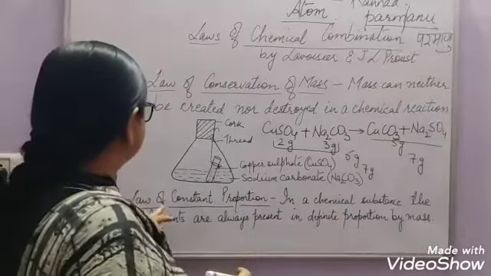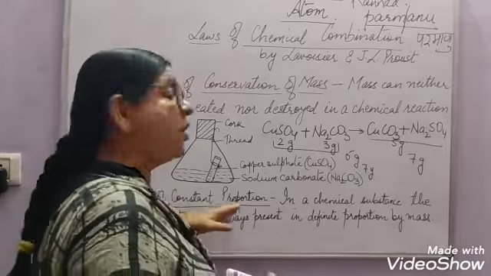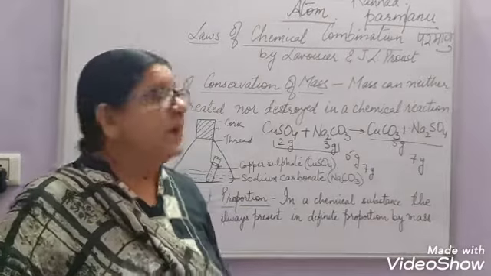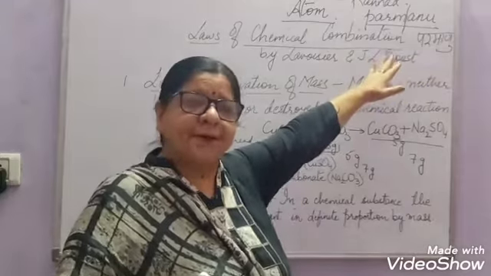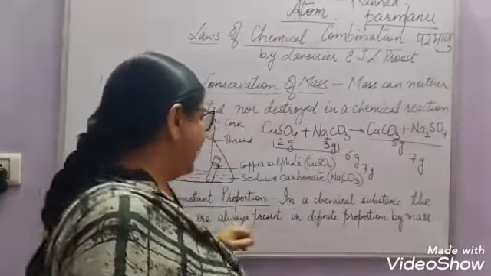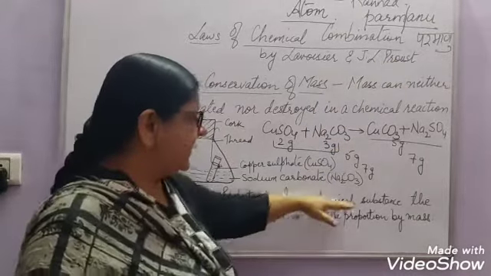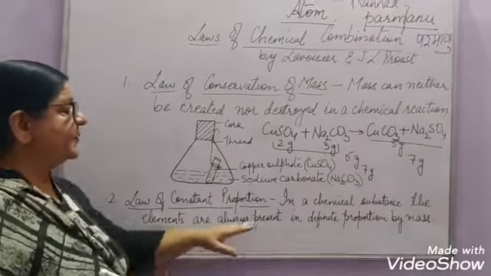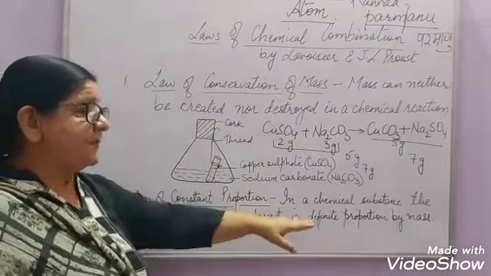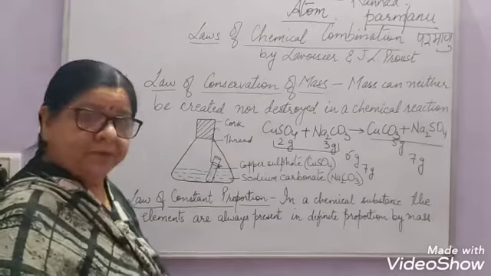Then another law was given, that was the law of constant proportion. This law was given by Proust, J.L. Proust, right? Now what he said: in a chemical substance, the elements are always present in definite proportion by mass.